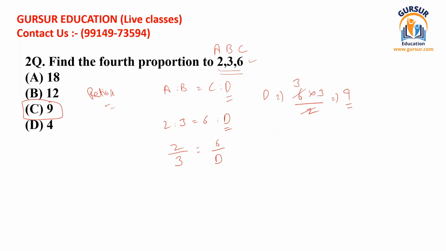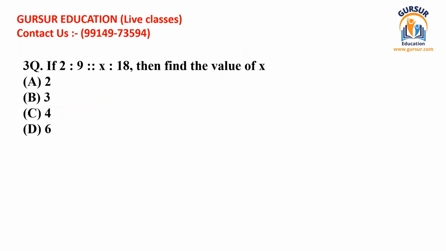Okay, so now I'm going to move further to question number 3, and I'm going to solve it in an explained manner. It has been given: 2 ratio 9 double ratio x ratio 18. What does it mean? What does this equation mean? This equation simply means a proportion, as I have already explained. This is known as a proportion. Here the double ratio sign always refers to the equality sign.